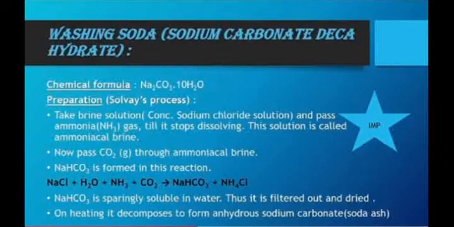The reaction is NaCl plus H2O plus NH3 plus CO2, then NaHCO3 plus NH4Cl is formed. Sodium bicarbonate is sparingly soluble in water, thus it is filtered out and dried. On heating, it decomposes to form anhydrous sodium carbonate.